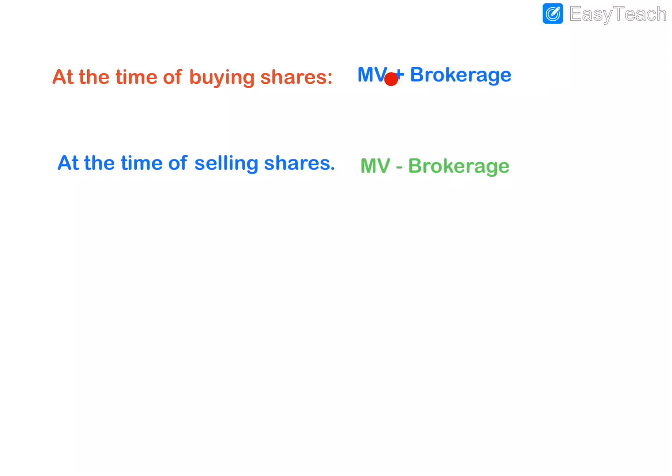At the time of selling shares, when we sell a share we have in our hand, we lose the brokerage to the share brokers, so from the market value we subtract the brokerage.